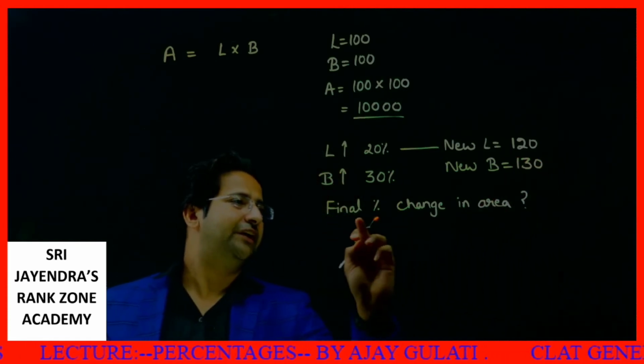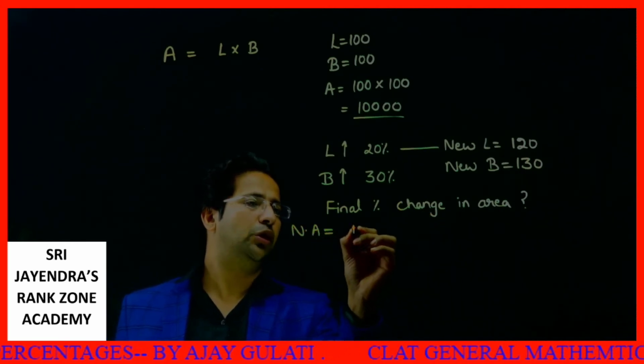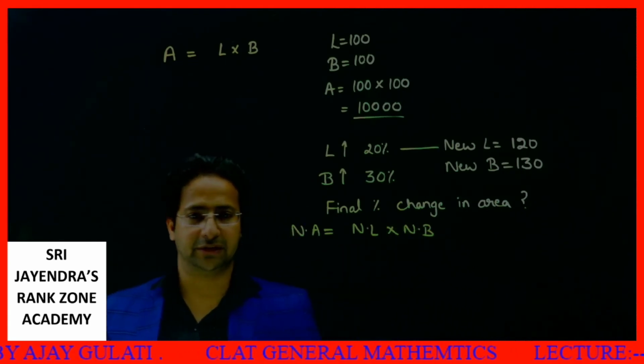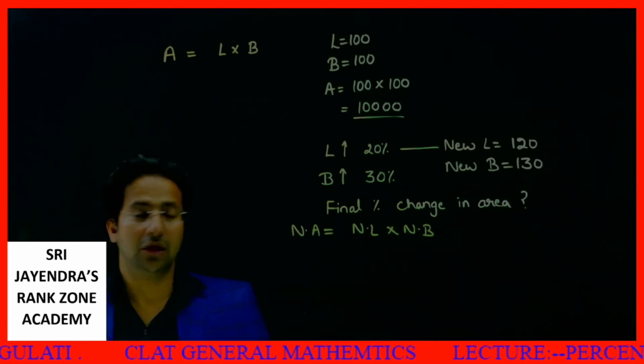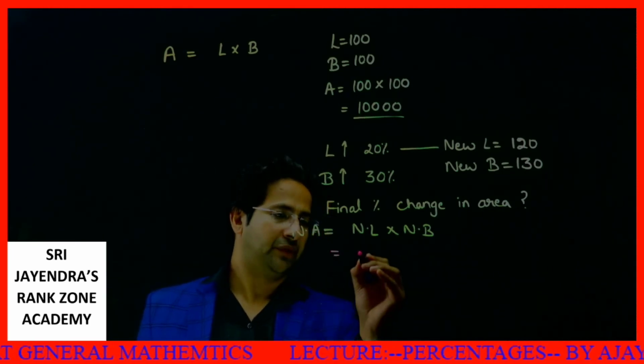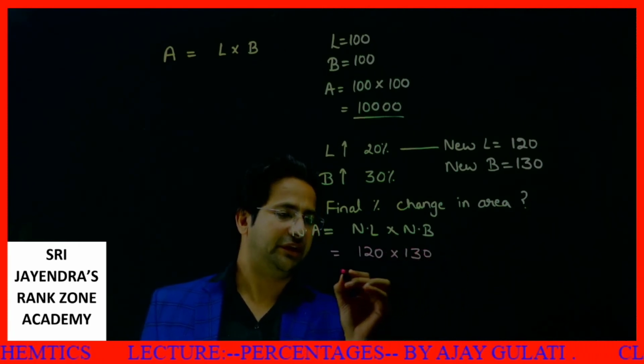We are asked the final percentage change in area. So new area will be equal to new length into new breadth. So far clear? Okay, what is the new length, guys? New length is equal to 120. What is the new breadth? 130.